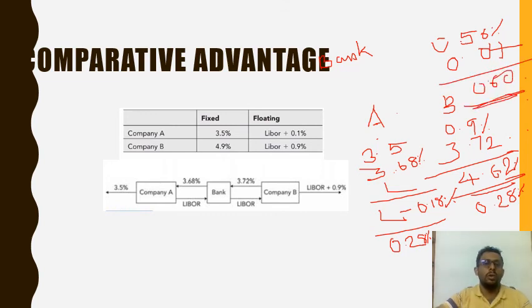So this is how the arrangement works. If there is any comparative advantage in any market like this, we can get a benefit out of it, and all three parties can make a profit. In this case, A has made a profit of 0.28%, so does B, and the bank has made a profit of 0.04%. All these profits are riskless, and this is the concept of comparative advantage.